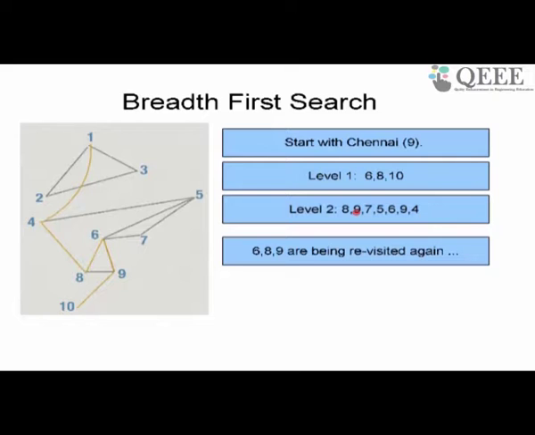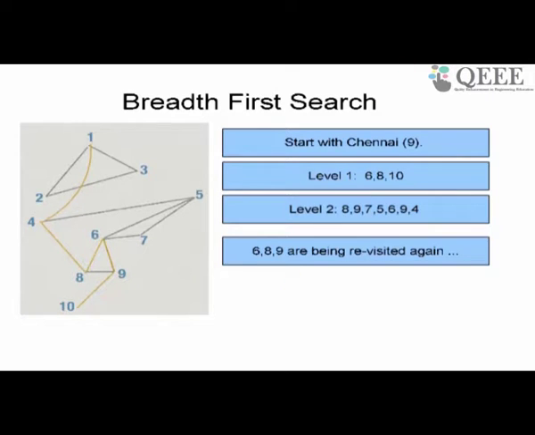So I should remove 9 because it's already there in level 0. And 8 is already there in level 1, so I should remove 8. Only 7 is okay. Alright. So nodes which are visited already, which means they have already been marked as being in some level, should be taken away when I do this process.